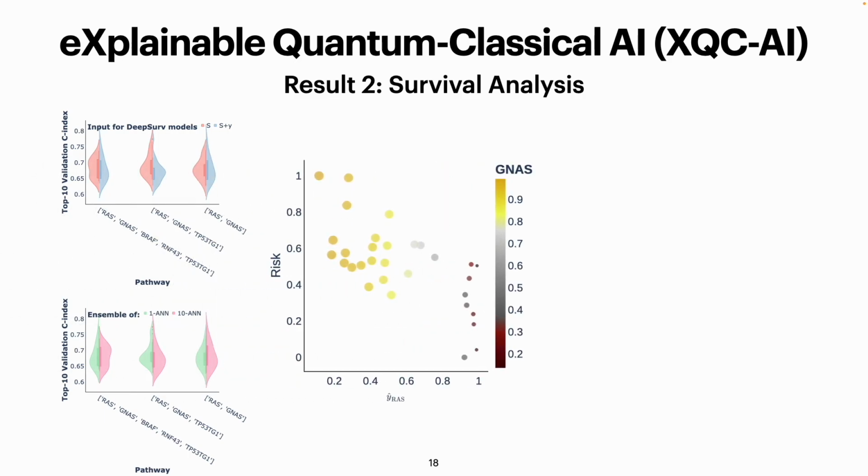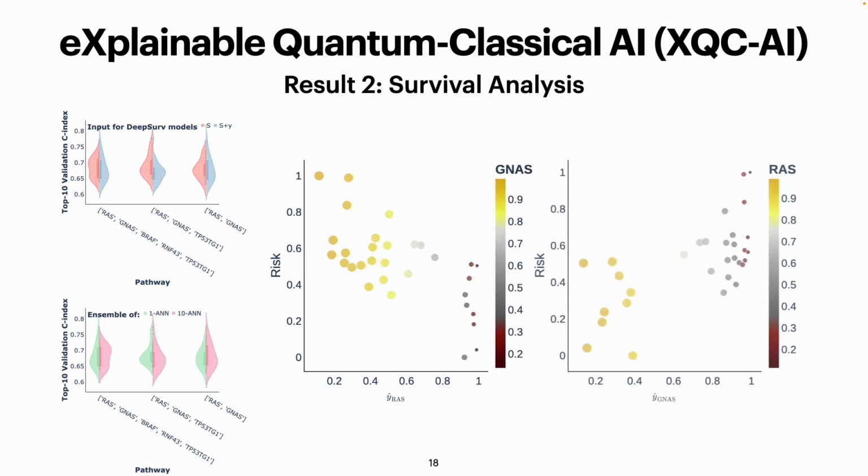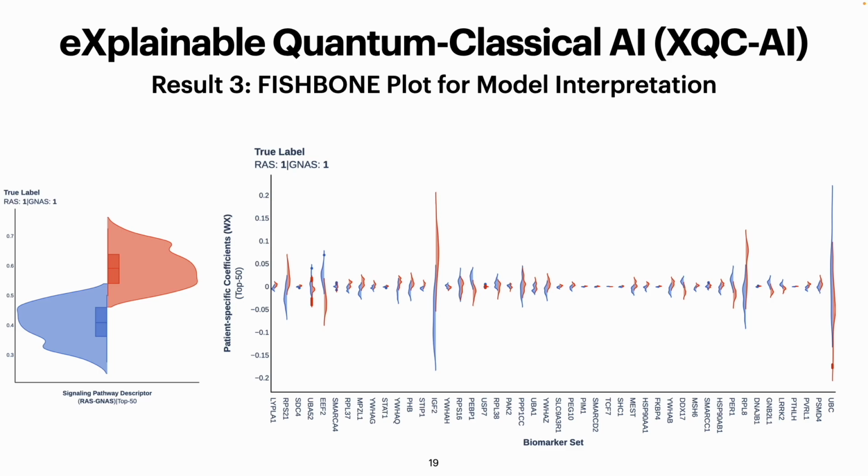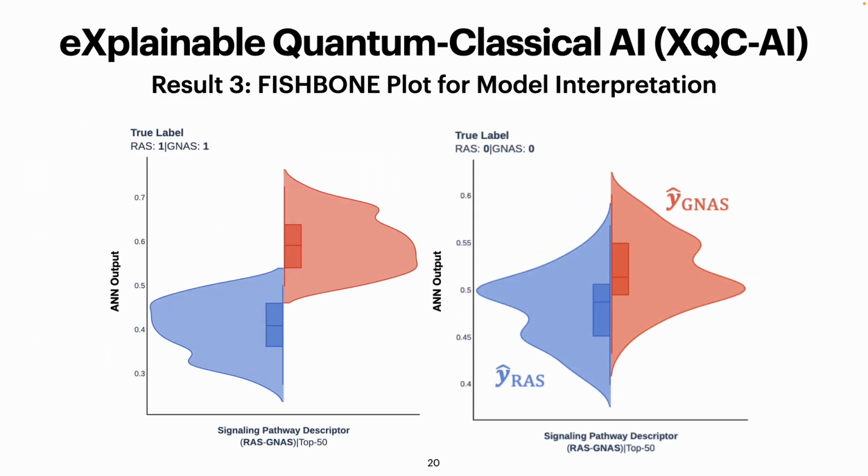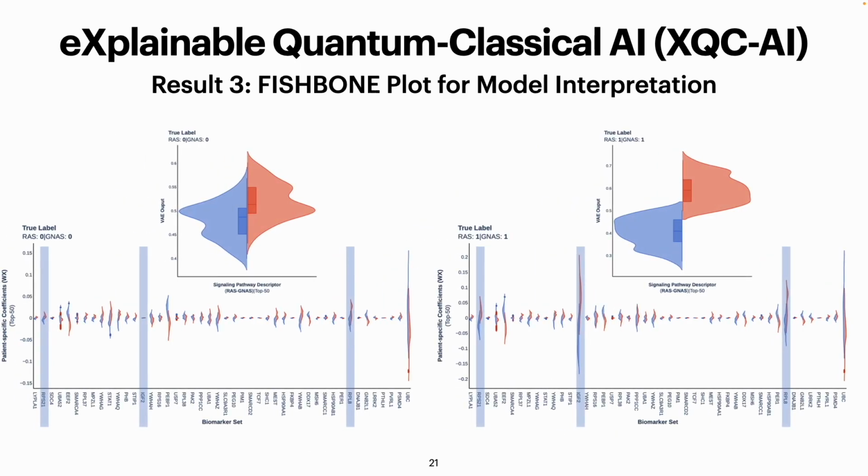Besides, we can explain the risk for each patient by the neural signal presented by the target genes, for example, GNAS and RAS. And in the final contribution, we introduce the fishbone plot for patient comparisons. Clinicians and doctors can use the neural descriptors here to compare patients, and we can further compare the neural signal for each gene across multiple patients.